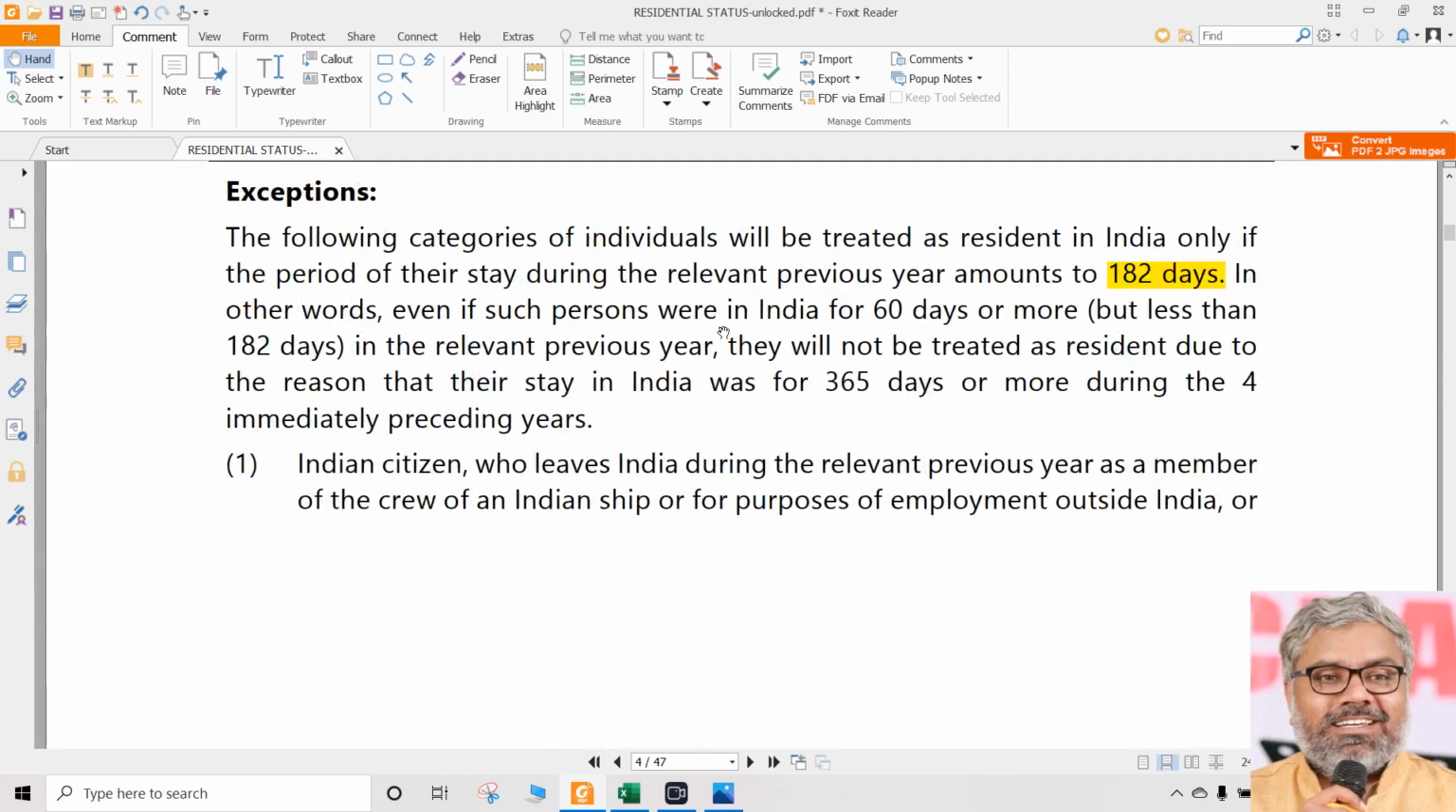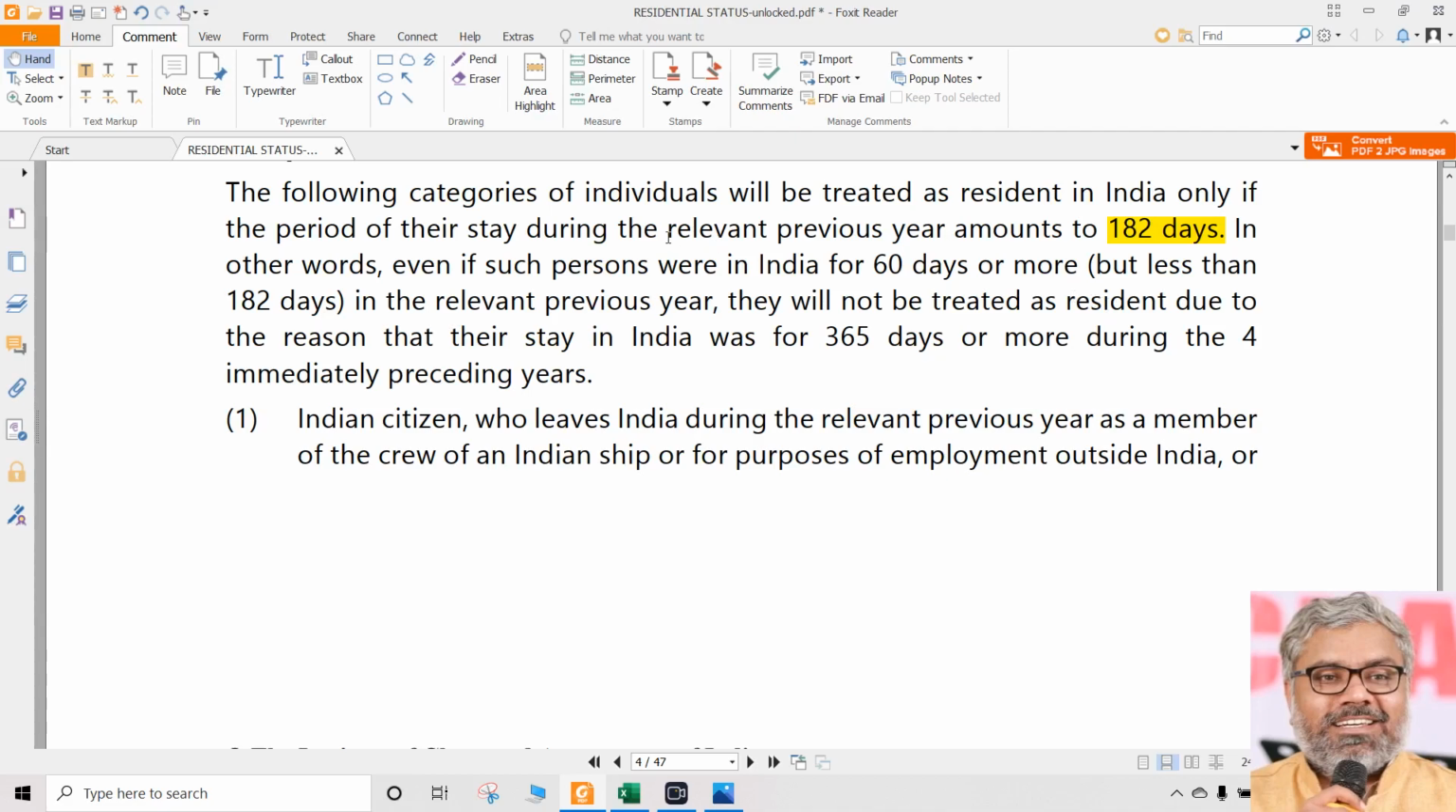So for the following categories of people, they will become resident only and only if the number of days of stay during the previous year is 182 days. Full stop. The other things are automatically inferred. In other words, even if they were in India for 60 days or more, even if they were there for 365 days or more during the 4 years, still it doesn't matter because the second condition is not applicable for the following cases. Once again, for the following cases, the second condition is not applicable at all. You should not even check that.